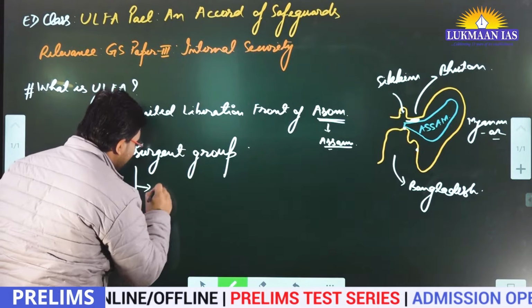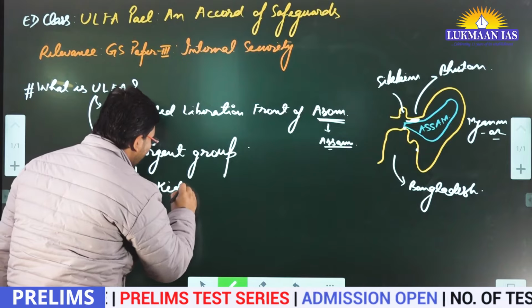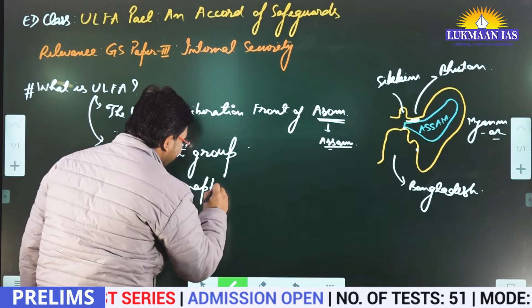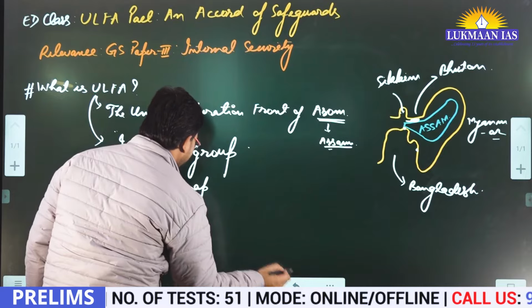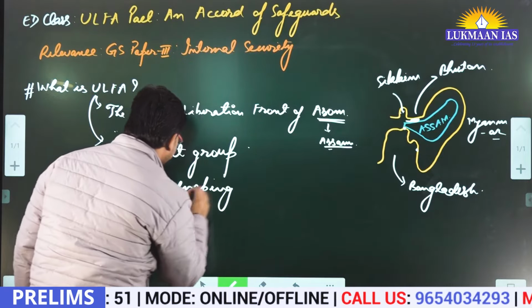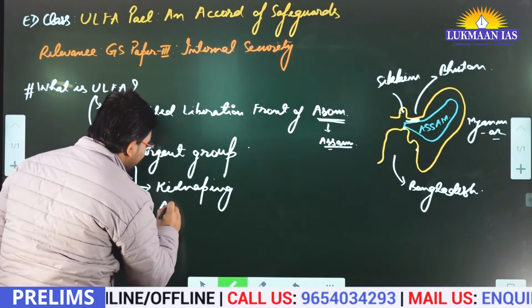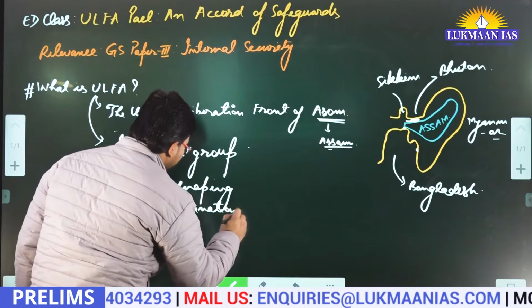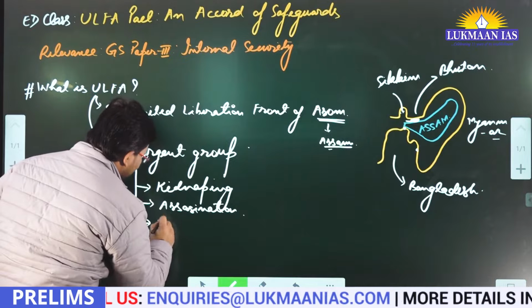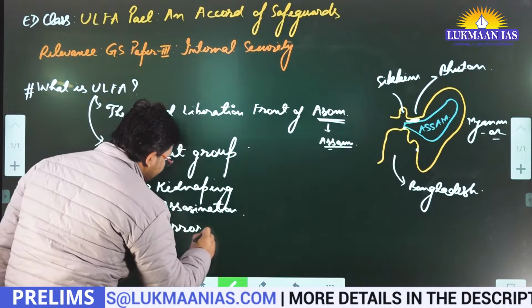What are those illegal activities? They are involved in kidnapping, they are involved in assassination, they are involved in terror activities.